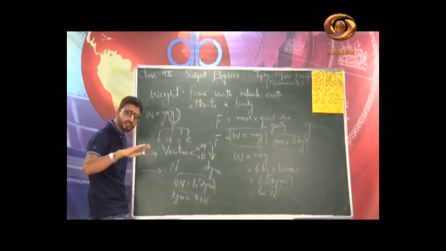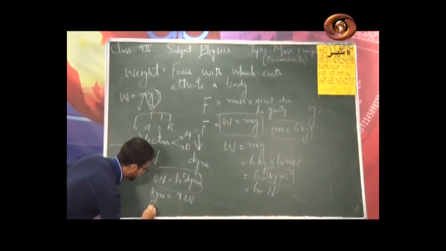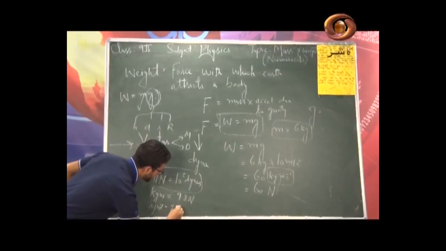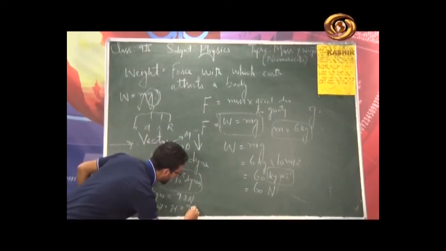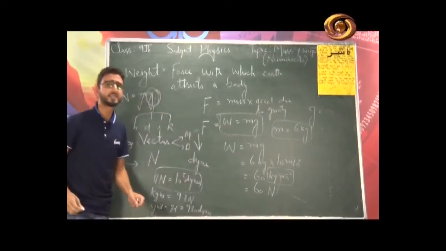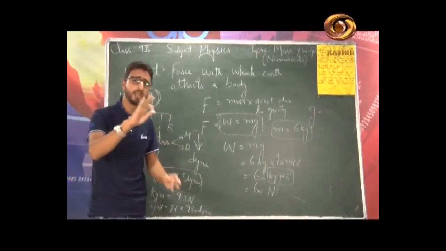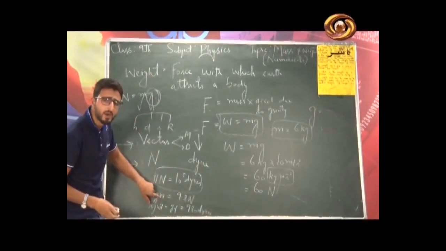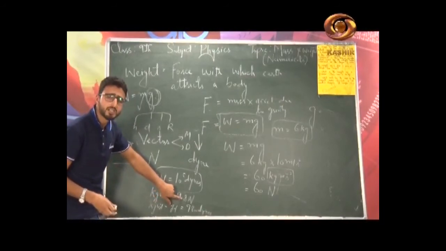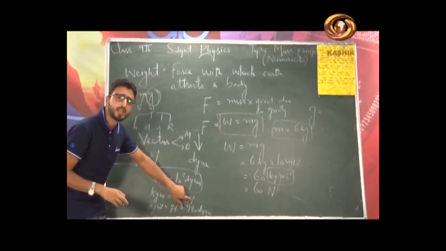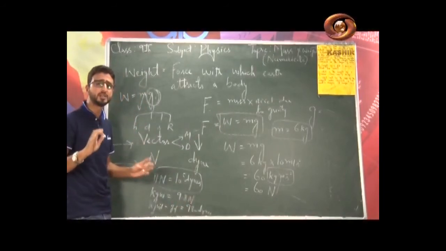And in the gravitational CGS system, we have the CGS unit of weight, that is equal to gram weight, which you can also call gram force, that is equal to 980 Dyne. Simply, if you want to remember the relation between the absolute and the gravitational system, the gravitational system of units is equal to small g, that is acceleration due to gravity, times the SI absolute system. This is the relation between the two.